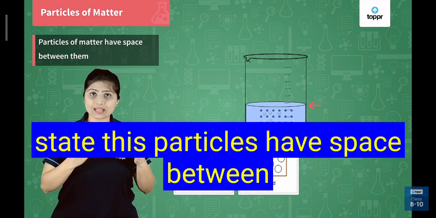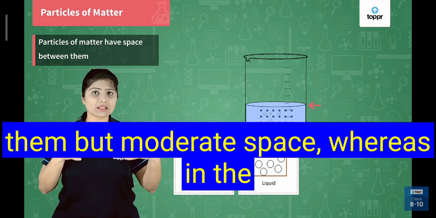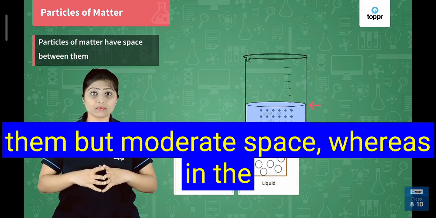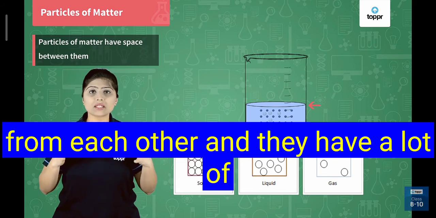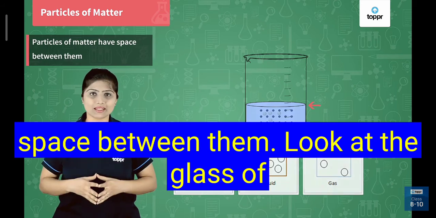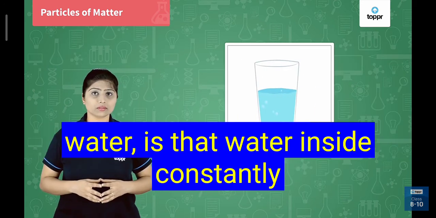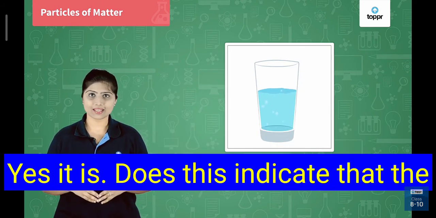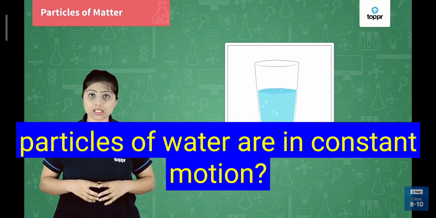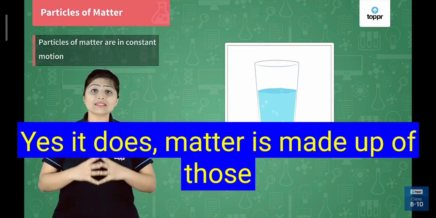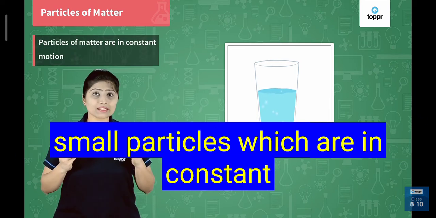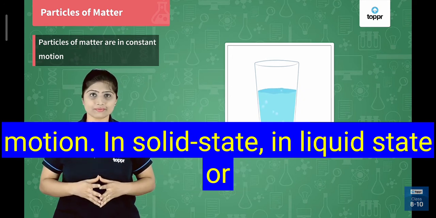In the liquid state, these particles have space between them, but moderate space. Whereas in the gaseous state, the particles are far away from each other and they have a lot of space between them. Look at the glass of water. Is the water inside constantly moving? Yes, it is. Does this indicate that the particles of water are in constant motion? Yes, it does. Well, matter is made up of those small particles which are in constant motion.